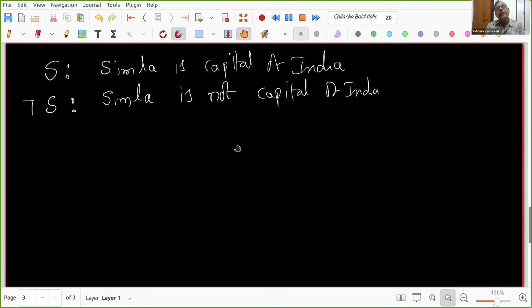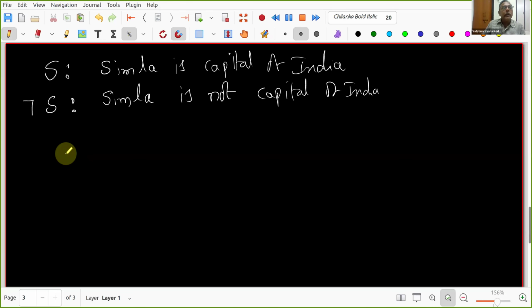Statement means whether it can be false or true. A statement is something whose value is either true or false. For example, if I say x belongs to natural numbers, x can be 1 or 2 or 3. A statement in mathematics has either a true value or a false value. Both are statements. Shimla is capital of India is a statement, and Shimla is not capital of India is also a statement. I'll explain one more example. Thanks, that is the way you need to ask questions.